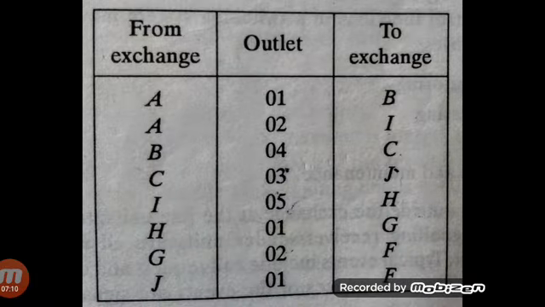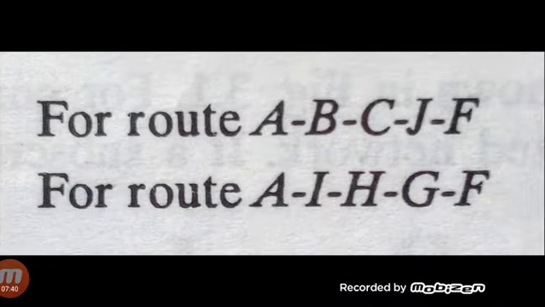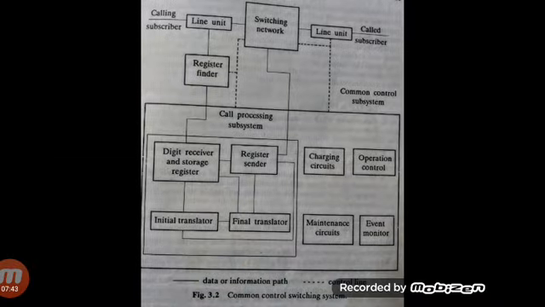For example, it is a code system used to share information from exchange to exchange by using outlets. So these are the different trunk routes to share information from one place to another. This is the common control switching system.